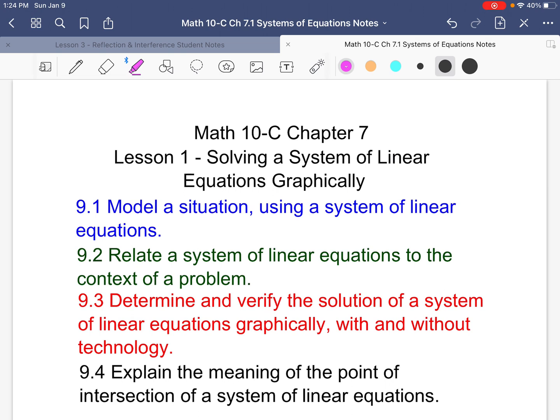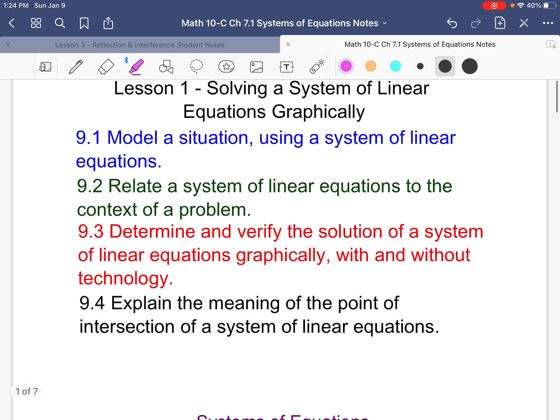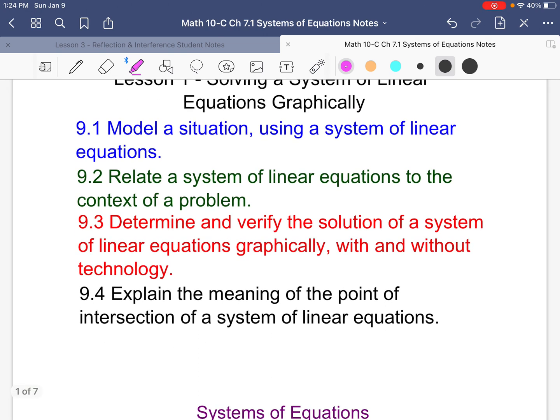Hello, ladies and gentlemen. Welcome to Math 10C, Chapter 7, Lesson 1, Solving a System of Linear Equations Graphically. Now, today we're going to do a bunch of things, so let's get going.